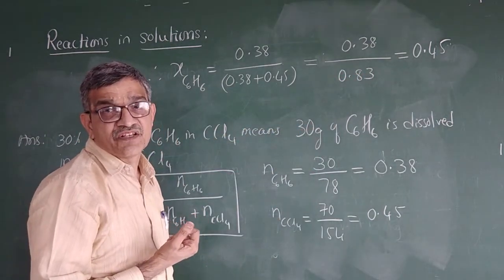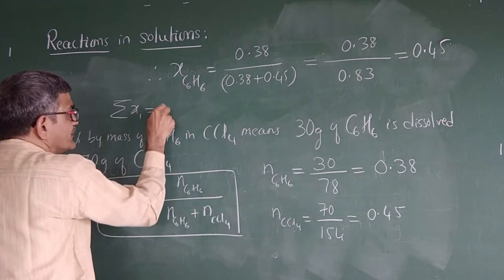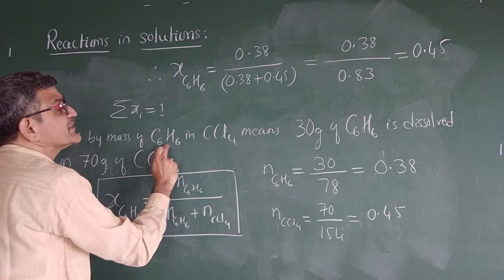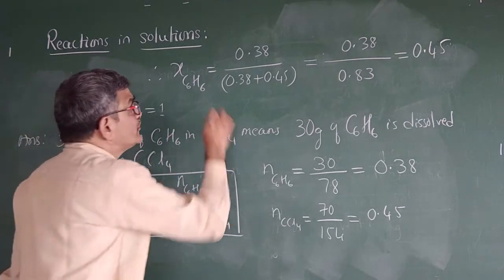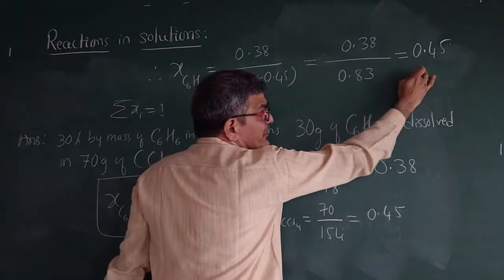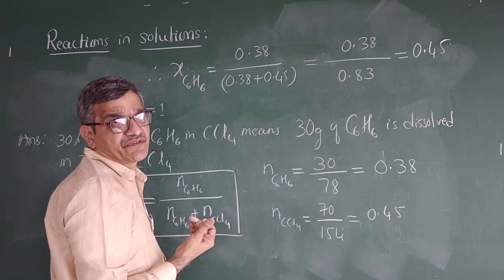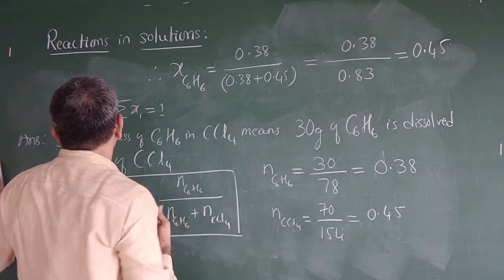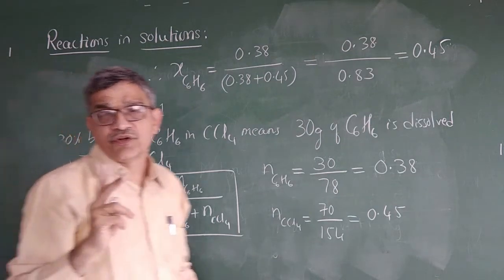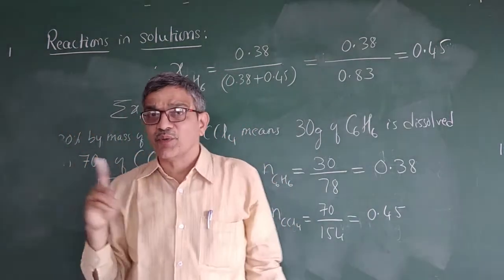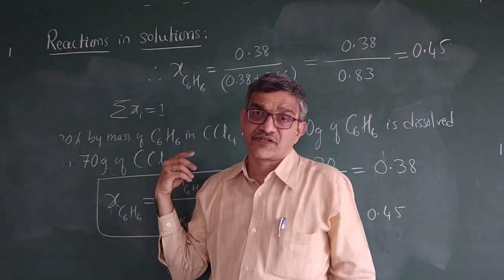Summation of xi is always equal to 1. ಇಲ್ಲಿ ಇರುವುದು ಎರಡೇ ಕಾಂಪೋನೆಂಟ್, ಒಂದು ಬೆಂಜಿನ್, ಒಂದು ಕಾರ್ಬನ್ ಟೆಟ್ರಾಕ್ಲೋರೈಡ್, ಅದೇ ಎರಡರದ್ದು ಮೋಲ್ ಫ್ರಾಕ್ಷನ್ ಸೇರಿಸಿದ್ದು 1 ಆಗಬೇಕು. ಸೊ ನಮಗೆ ಬೆಂಜಿನ್ ಎಷ್ಟು ಬಂದಿದೆ, 0.45, so therefore carbon tetrachloride is 1 minus 0.45, that is 0.55. Okay, so this is how to calculate the mole fraction. In this problem we came across two concepts. One is the mass percentage, 30% by mass, as well as the mole fraction.